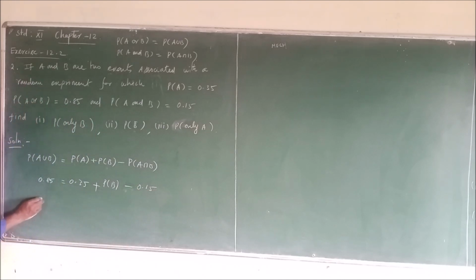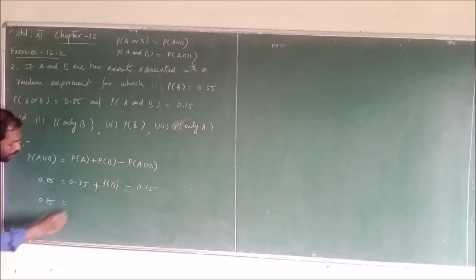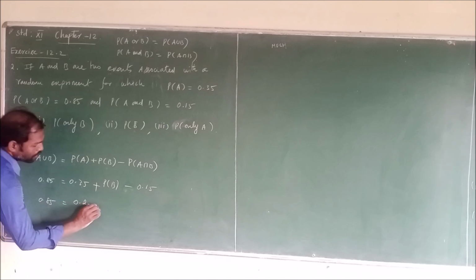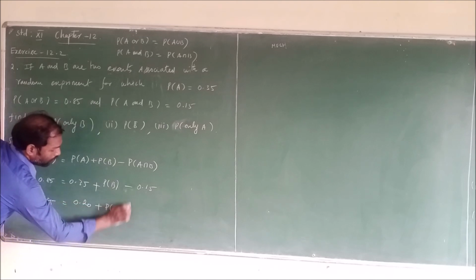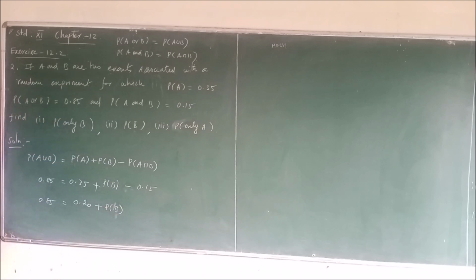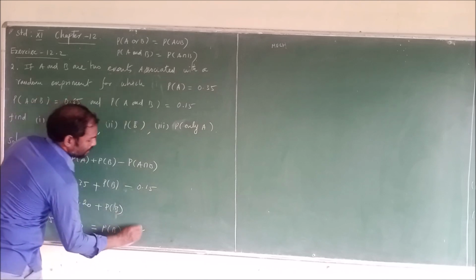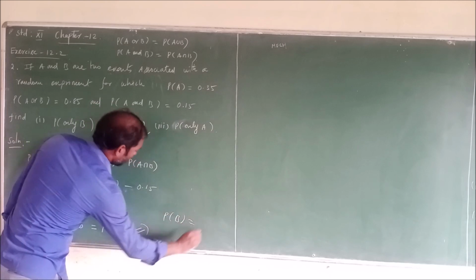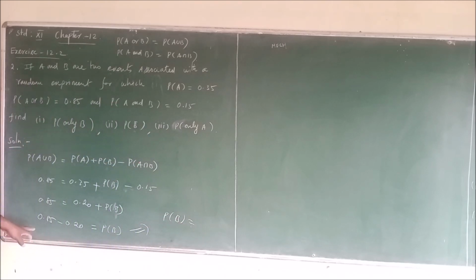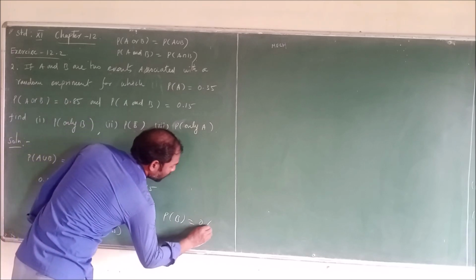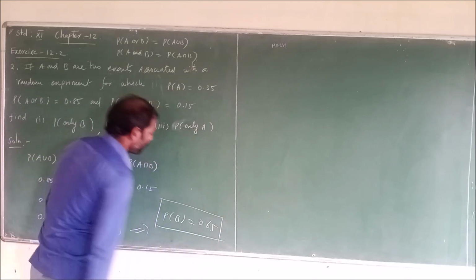Therefore 0.85 equals 0.35 minus 0.15, that is 0.20, plus the probability of B. Then we get the value of the probability of B. So 0.85 minus 0.20 equals the probability of B, which implies the probability of B equals 0.65.